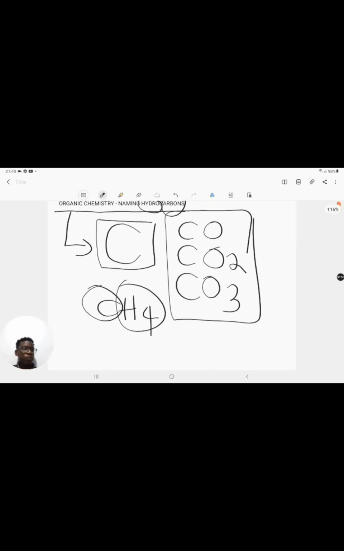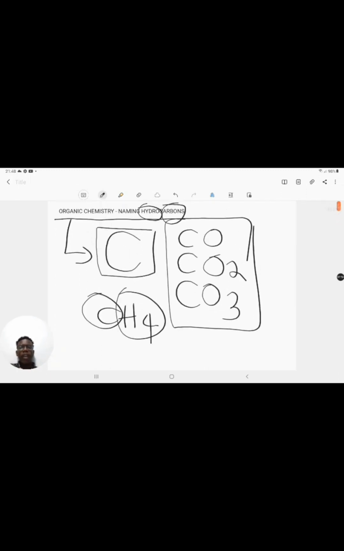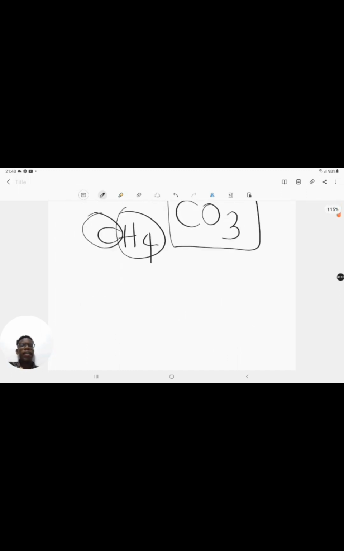Now, since organic chemistry is the chemistry of carbon, there are some important properties about carbon that we need to understand. We need to understand some characteristics of the atom carbon, or the element carbon. So let's have a look at some important characteristics of carbon.